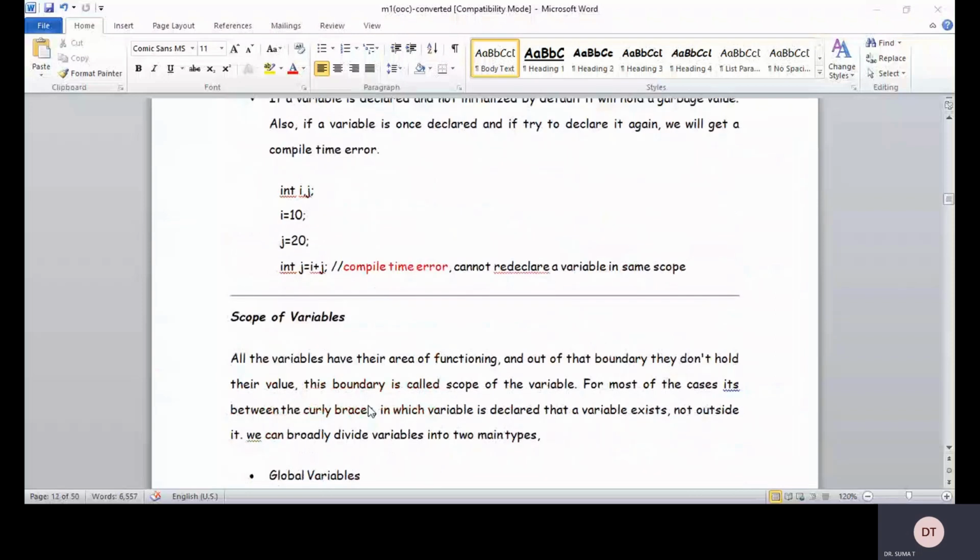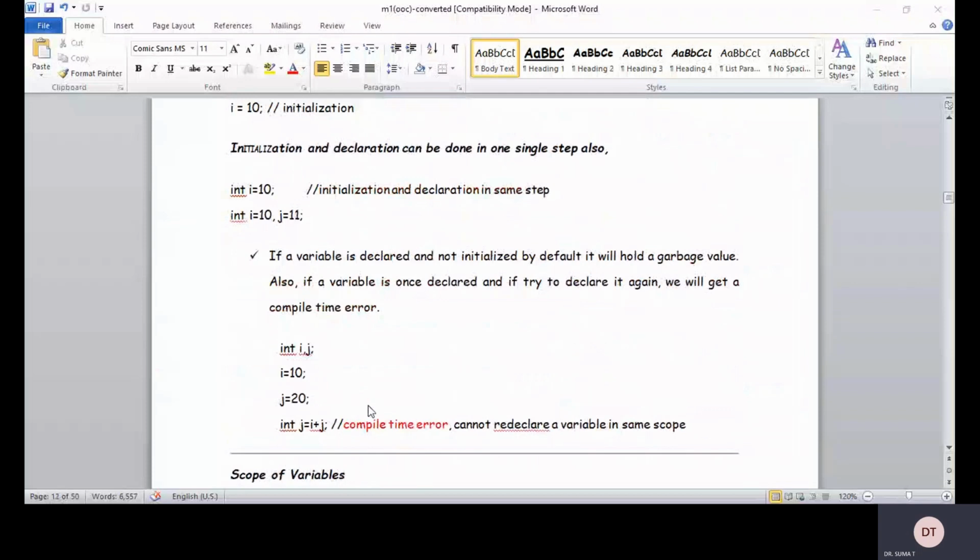All the variables have their scope. You have come across different kinds of variables like local variables, global variables, right? Register variables, static variables, okay, and auto variables, right? Automatic variables are also called local variables, and global variables are sometimes also called static variables, right? And register variables are where we store the data in the registers for easy accessing of the value. So they are called register variables.